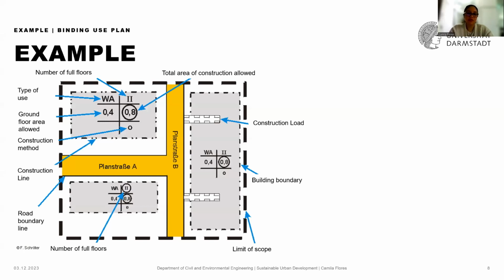Here is an example of the common terms or symbology that we might find in a Bebauungsplan. All of these symbols have a specific set of data that it gives about what can be built, whether it is number of floors, total area of construction allowed, type of use, construction line. It sets the road boundary line.